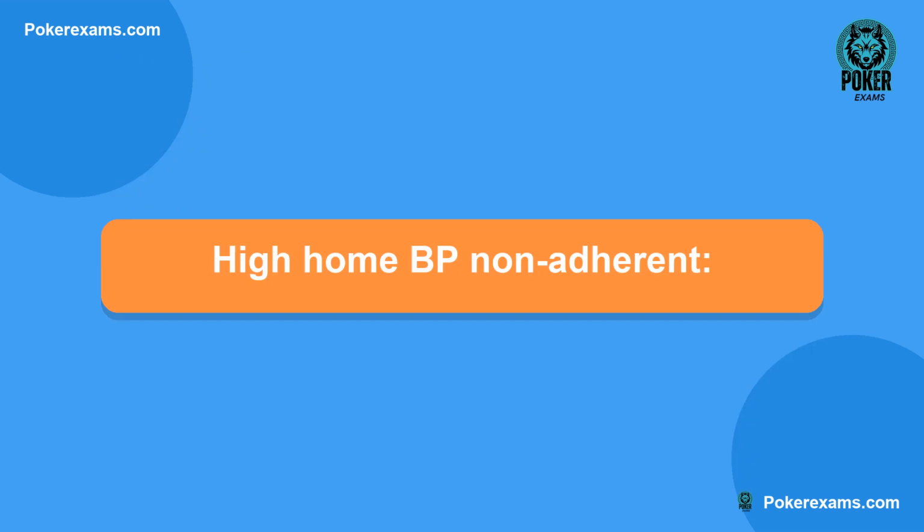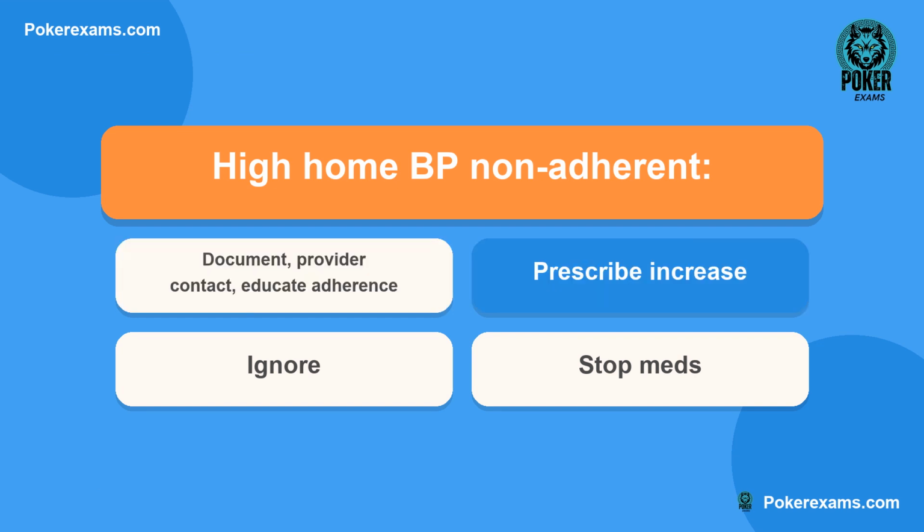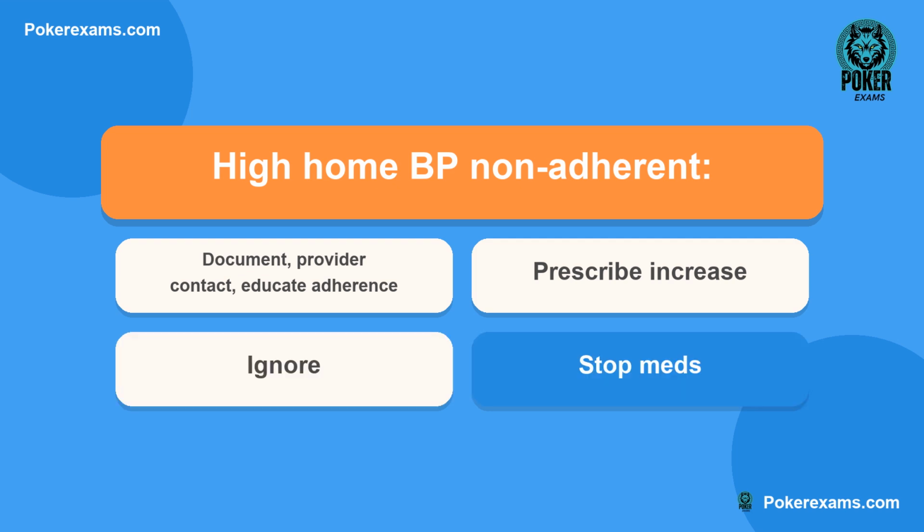Next question. High home BP non-adherent. Is it A, document, provider contact, educate adherence? Or B, prescribe increase? Could it be C, ignore? Or lastly D, stop meds?